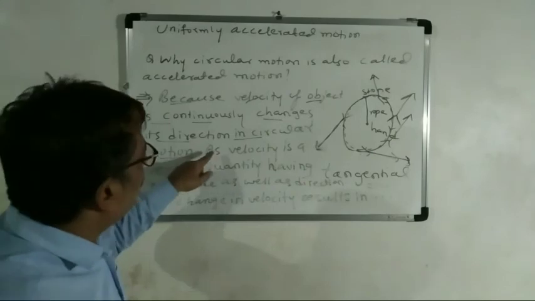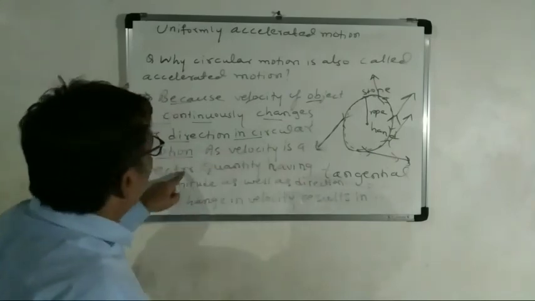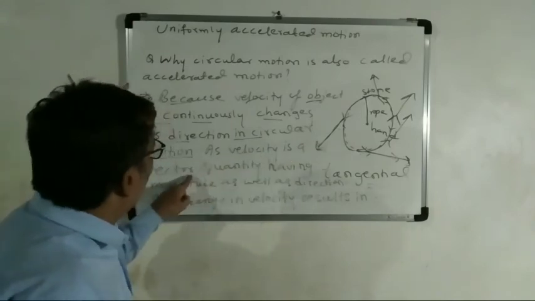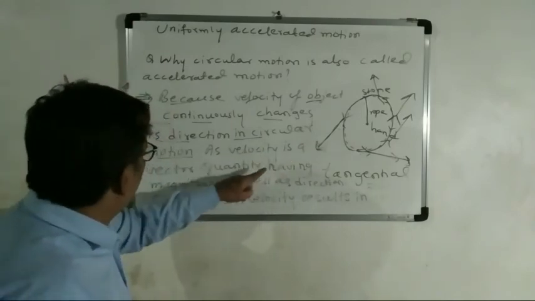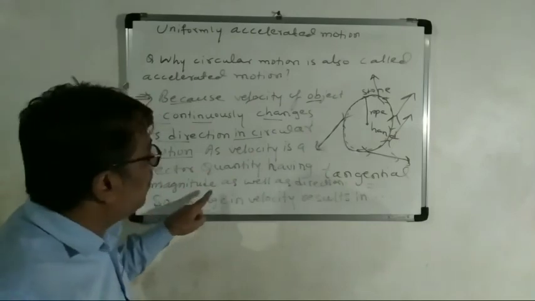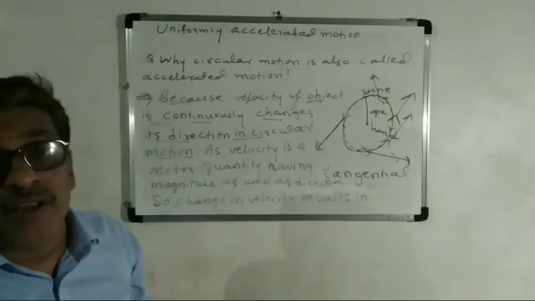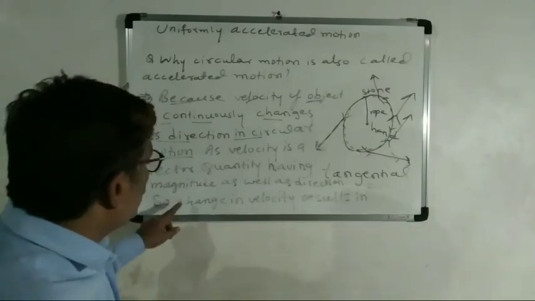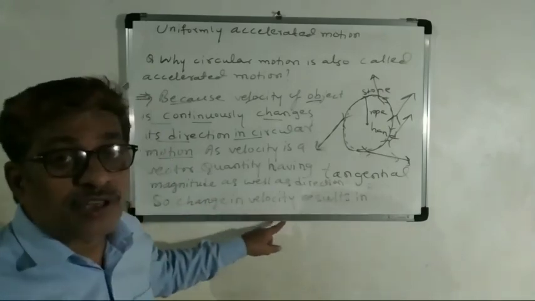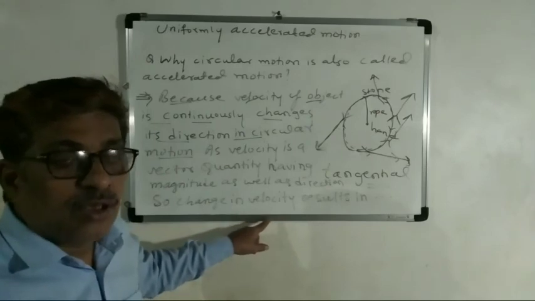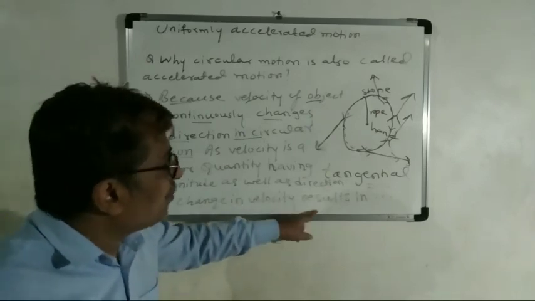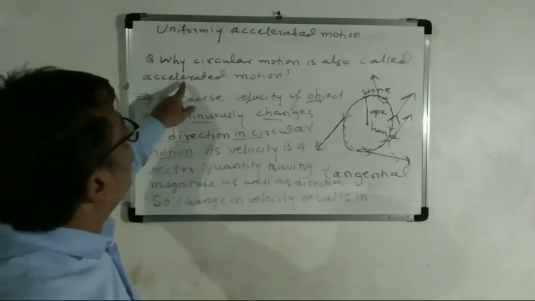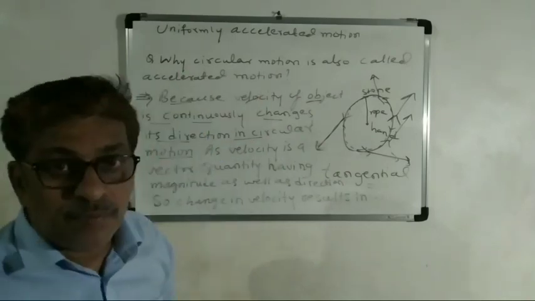Next, as velocity is a vector quantity having magnitude as well as direction, the change in the velocity results in uniformly accelerated motion.